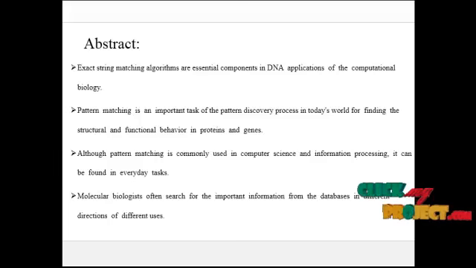Although pattern matching is commonly used in computer science and information processing, it can be found in everyday tasks. Molecular biologists often search for important information in databases in different directions for different users. Many database applications require similarity based retrieval on stored text and or multimedia objects. This is an area of increasing research interest in the sector of databases,